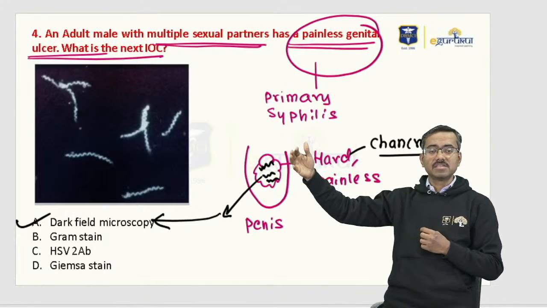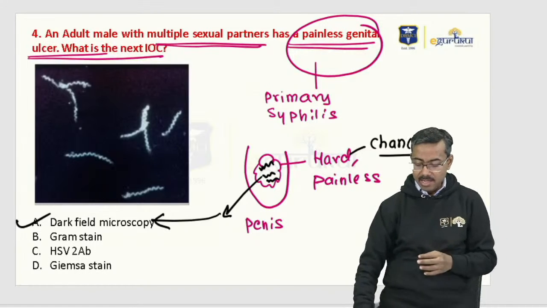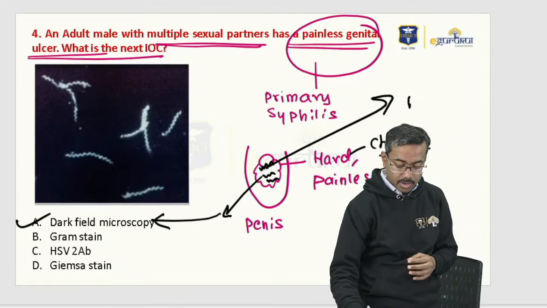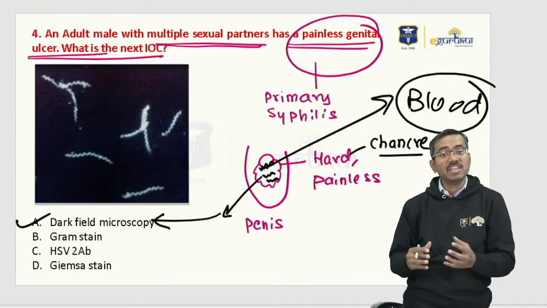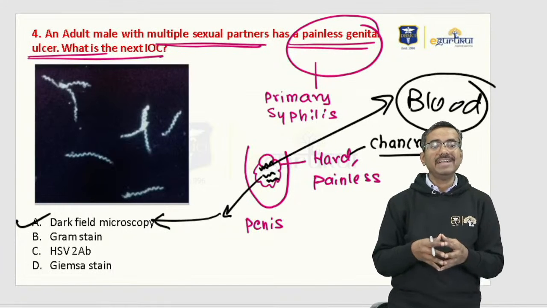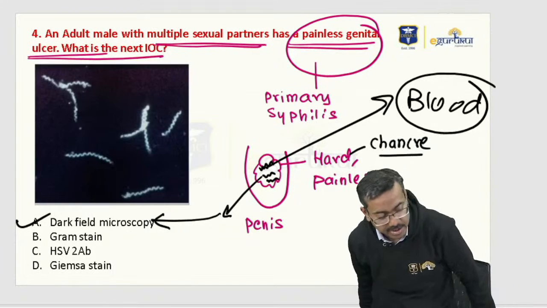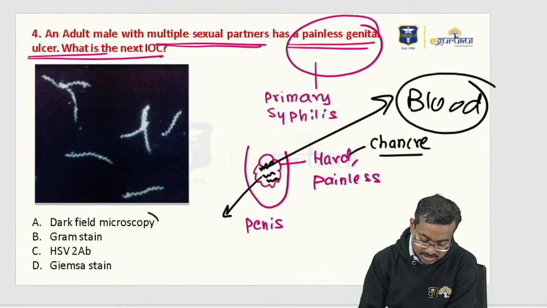That blood phase would be called secondary syphilis. This is primary syphilis, where it's only in the genitalia. If you don't treat it, then it would go into the blood, and then it would be called secondary syphilis. Then you do a VDRL. Understand? But at this stage, you want to do dark field examination, where the spirochetes are not dark and the background is dark. So the answer is like that.